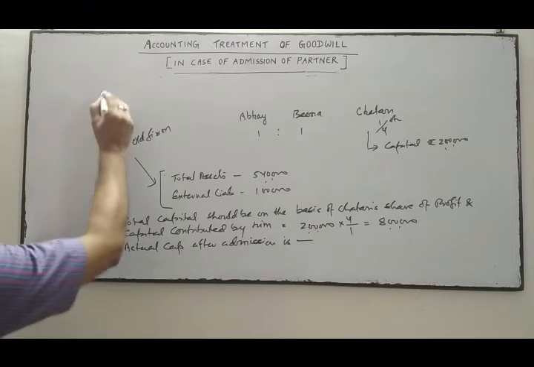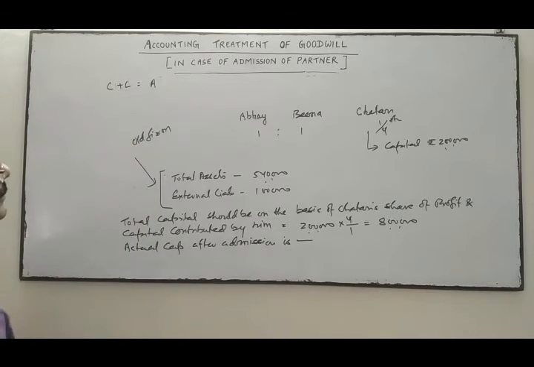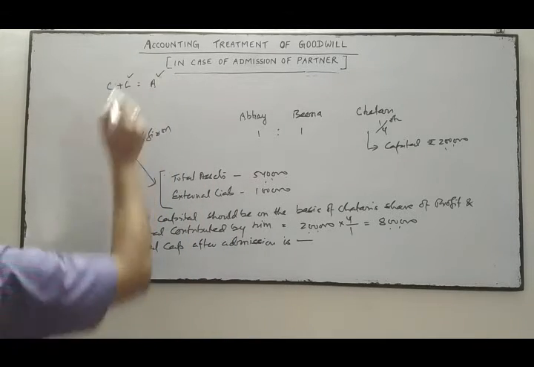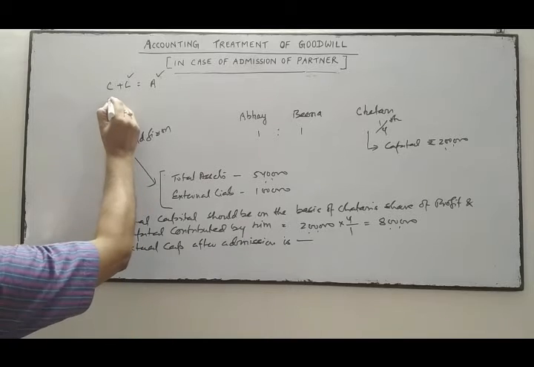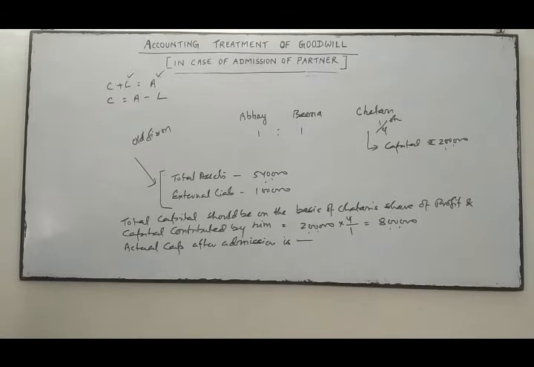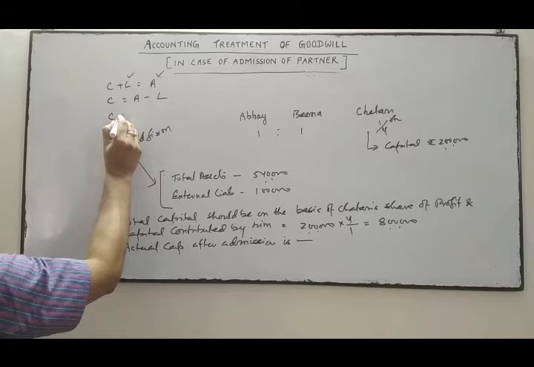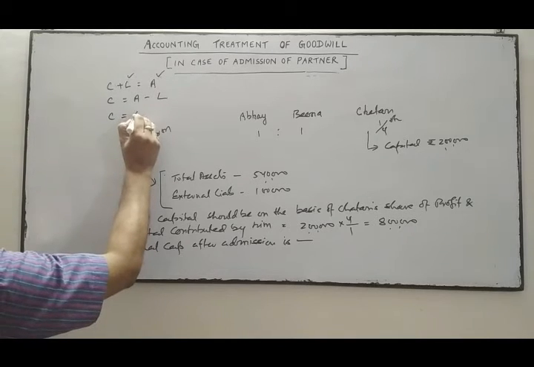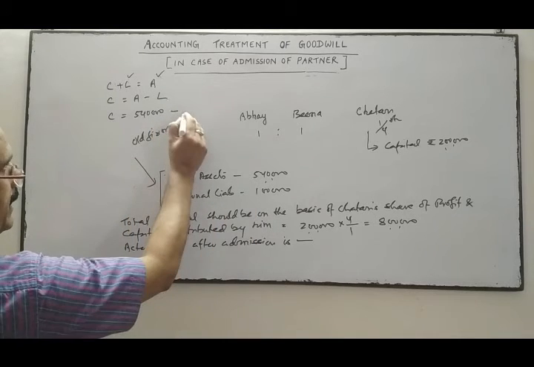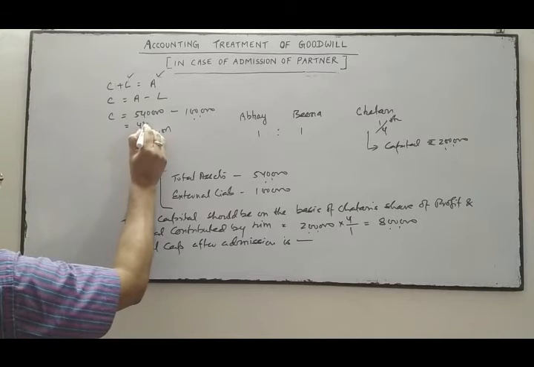We know the accounting equation, capital plus liability is equal to assets, and here the total assets and external liability have been given. So the capital is equal to assets minus liability. Assets is 5,40,000 and external liability is 1 lakh. So it is 4,40,000.